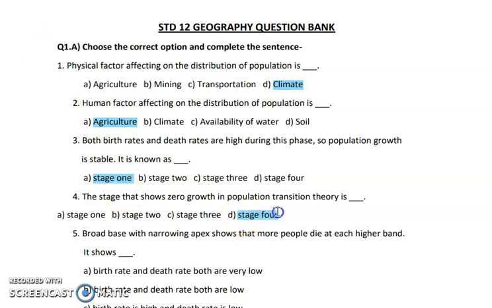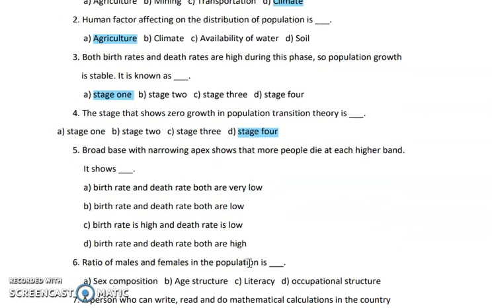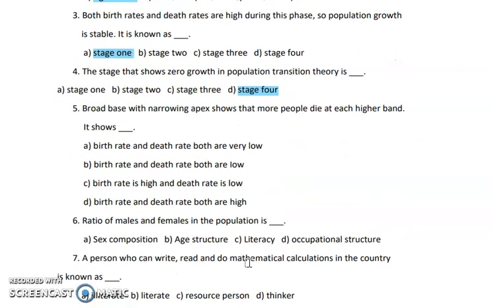Now the next question is: broad base with narrowing apex shows that more people die at each higher band. In a population pyramid, the base consists of small children and the apex consists of older people. If the base is broad, it means there are so many small children in that country.